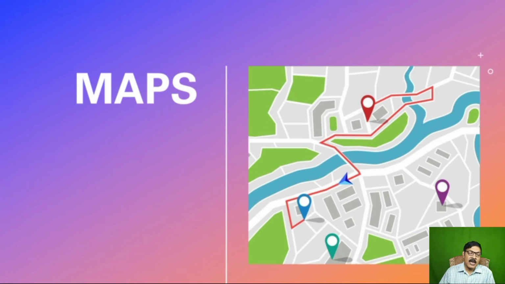Nowadays, we have digital maps like Google Maps and Waze, and along with printed maps also, you can find the location of a place very easily. So maps are also one form of visual communication.